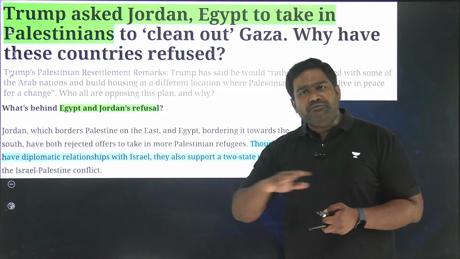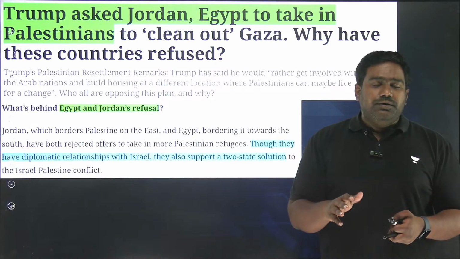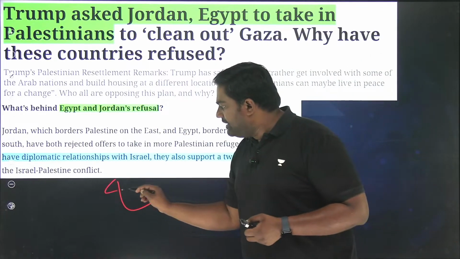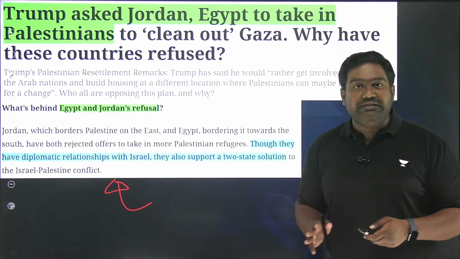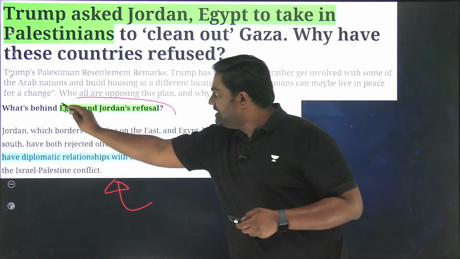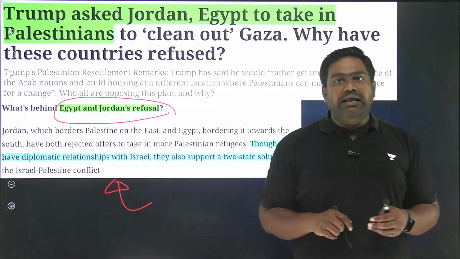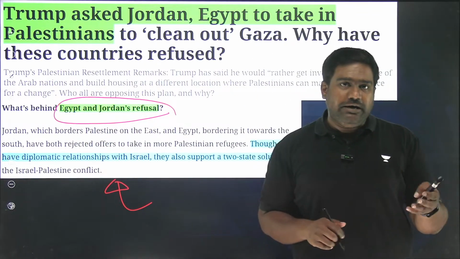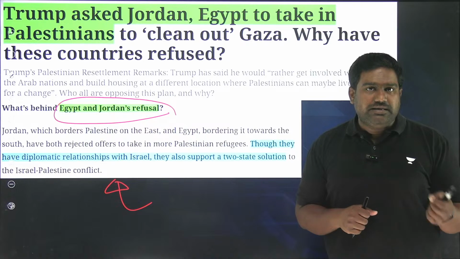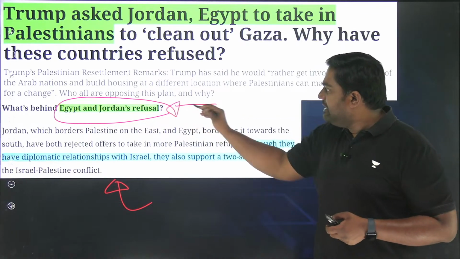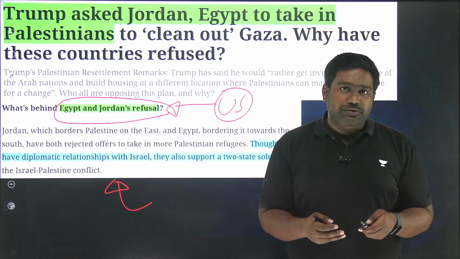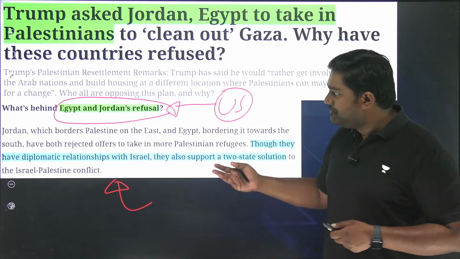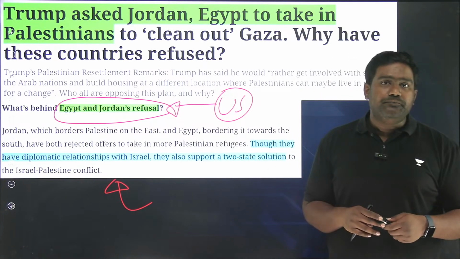Egypt and Jordan have rejected these claims. Egypt and Jordan have never accepted that they will take all the Palestinians from the Gaza Strip and West Bank. So Trump has unilaterally made this announcement saying that he will convince Egypt and Jordan, meaning he'll threaten and coerce them with tariffs and cut off of aid and assistance, because both countries are heavily dependent on American aid and support. But such imperial imposition, right, one-sided coercive imposition will never really solve this problem.